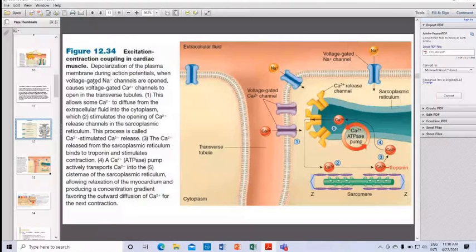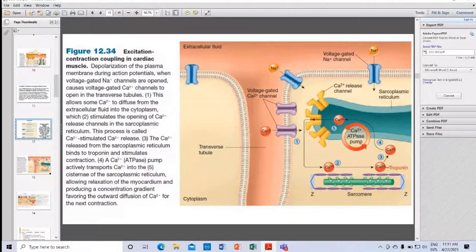First and foremost, there is depolarization of the plasma membrane during the action potential. In the transverse tubules, this allows some calcium to diffuse from the extracellular fluid into the cytoplasm. So the calcium enters inside the cytoplasm. This stimulates the opening of the calcium release channels in the sarcoplasmic reticulum.